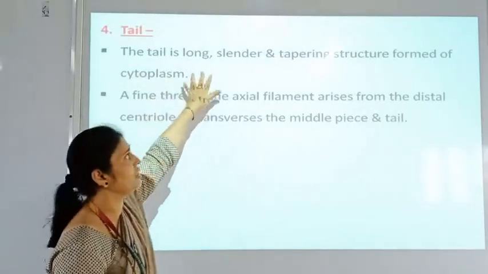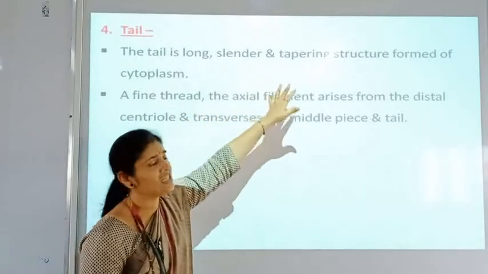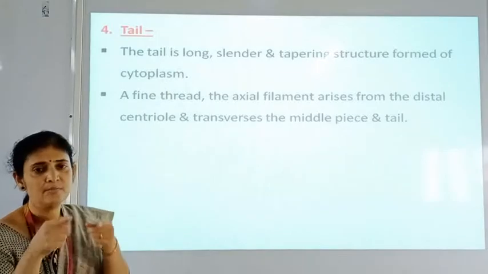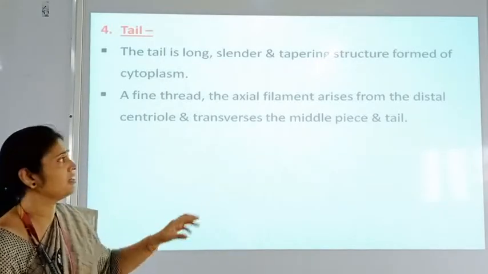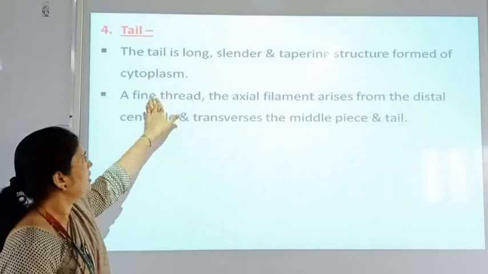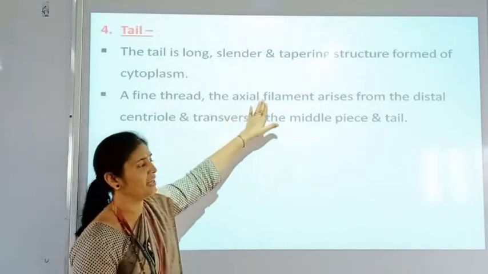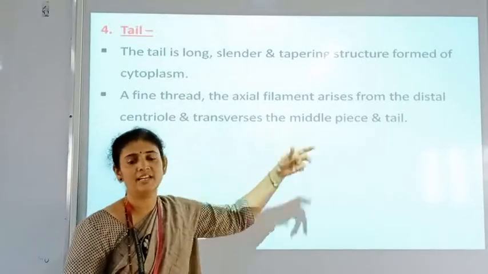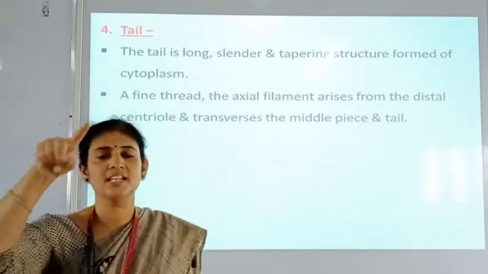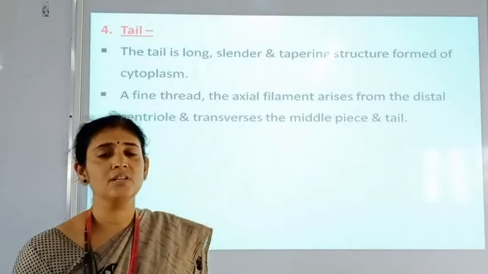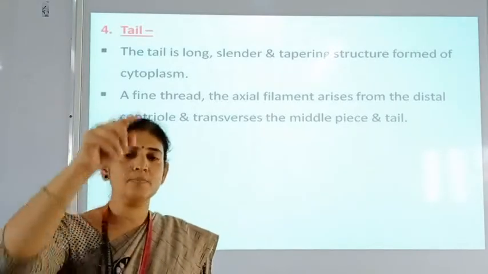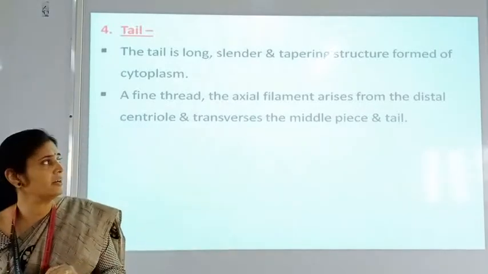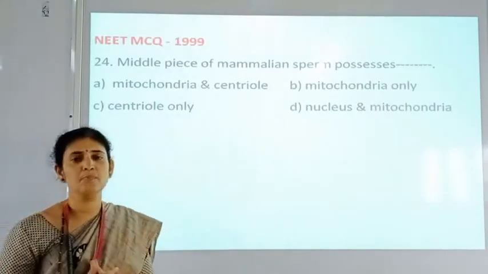The tail is a long, slender and tapering structure formed of cytoplasm. This tail is tapering, which means it becomes narrower, and it is a very long structure formed by the cytoplasm. A fine thread, that is the axial filament, arises from the distal centriole and traverses the middle piece and tail. There is a central axis present in that sperm which arises from the distal centriole and passes through the tail region that we have seen in the diagram. So here we have completed the whole structure of the sperm.